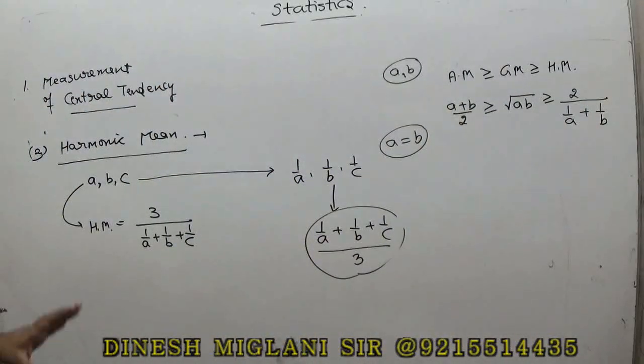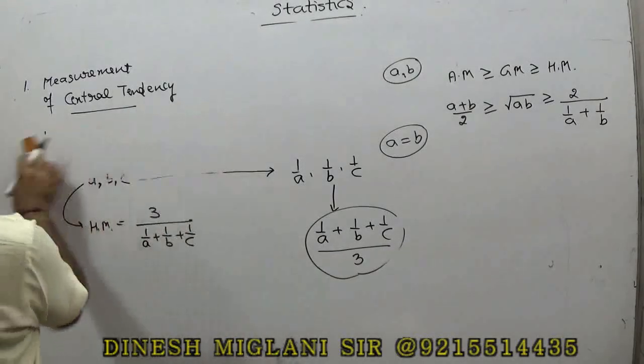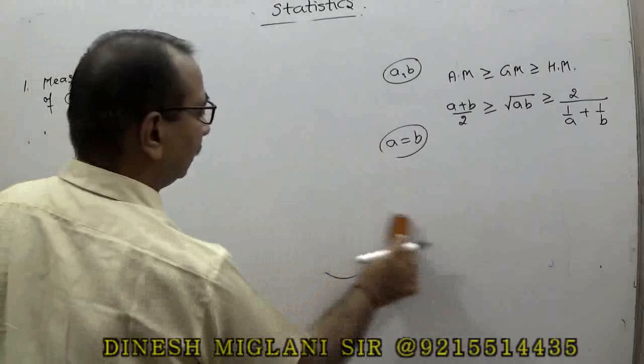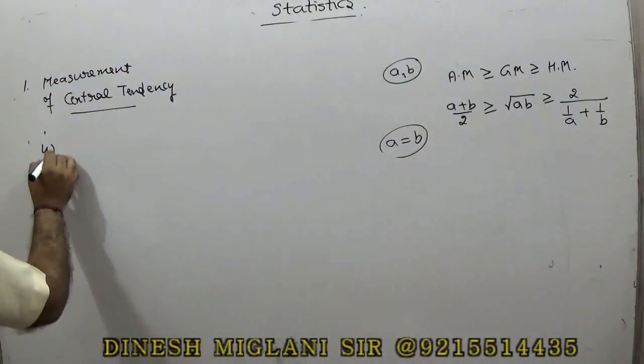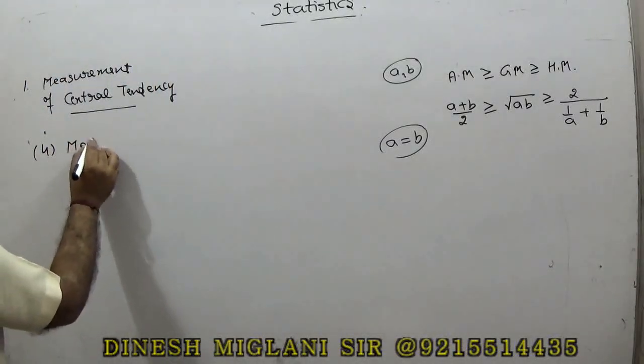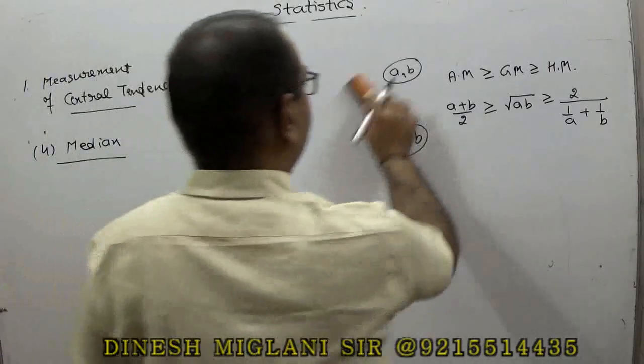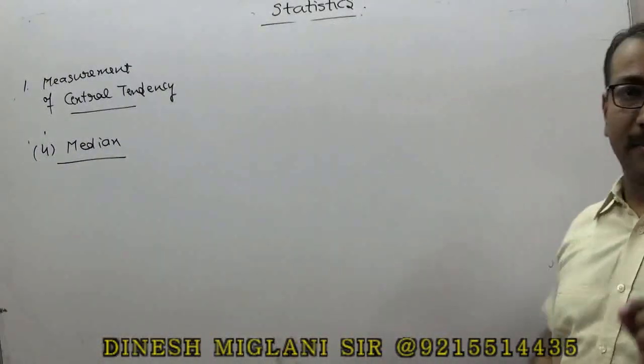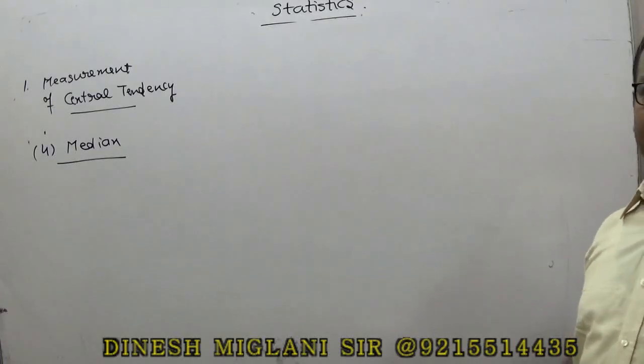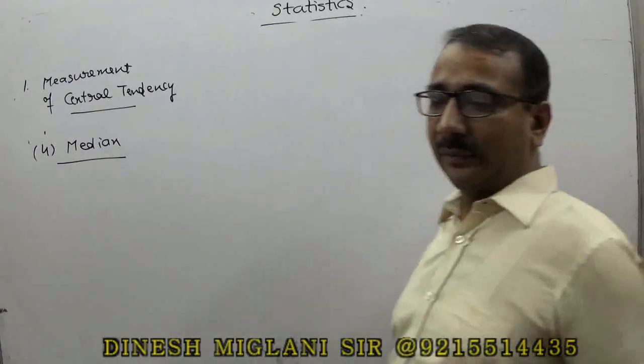So those are the first 3 measures of central tendency. Then fourth we have the median. The next thing, the fourth measure of central tendency, is the median. Now what do we mean by the median? Median is basically a number that comes in between, at the middle of the series.